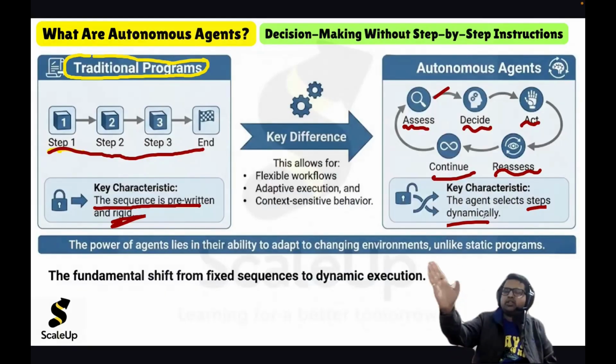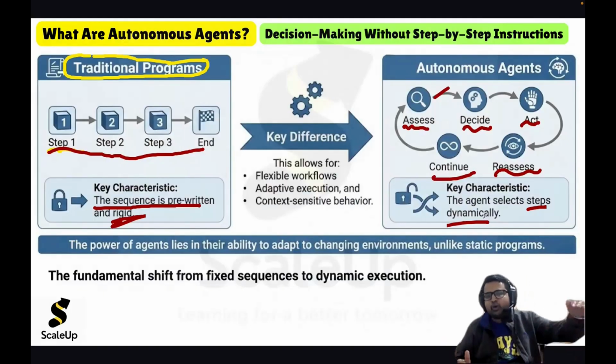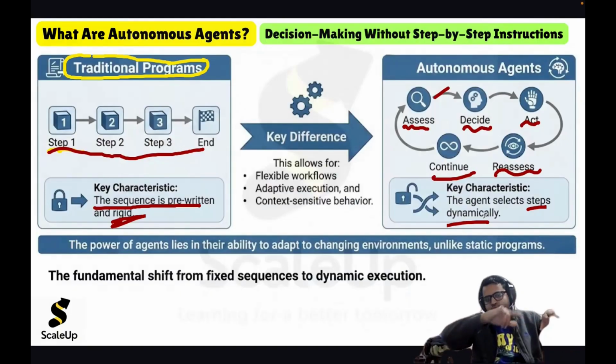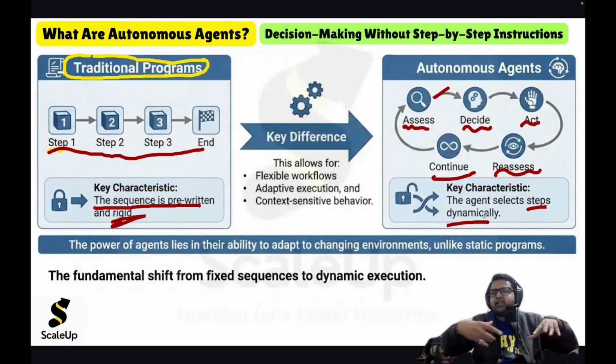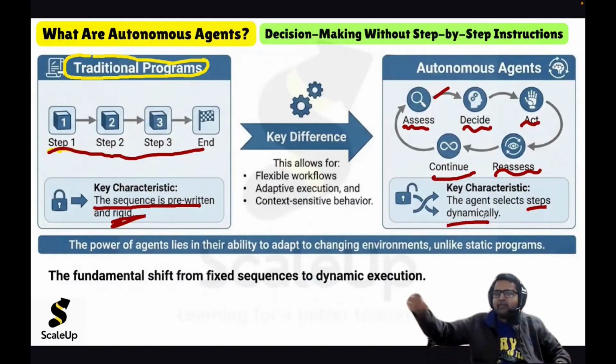The agent knows this is the goal that needs to be achieved, and it knows that right now it is at this point, and it has to go here. So the journey will be decided by the agent. And in the journey, if the agent sees that a very big obstacle is there, then it will reassess its path and change it. Like that, it will keep on updating its path and take you towards the end goal. That is the dynamic nature of autonomous agents.